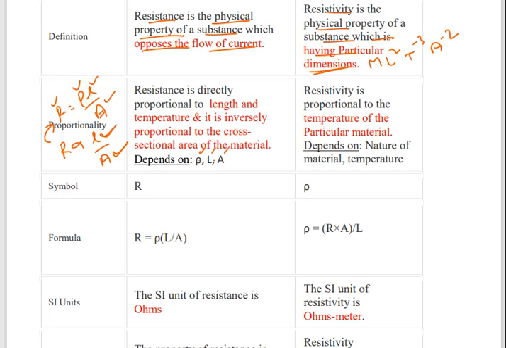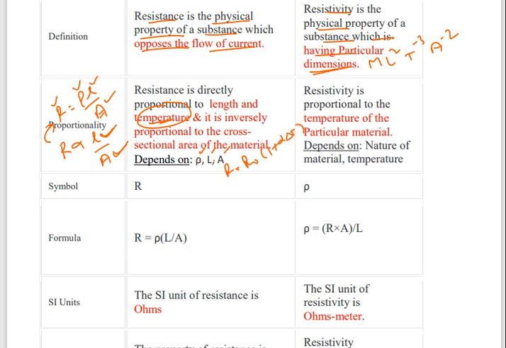It also depends on the temperature. As temperature increases, resistance also increases. We know R equals R naught into (1 plus alpha into delta T), where delta T is nothing but T minus T naught.